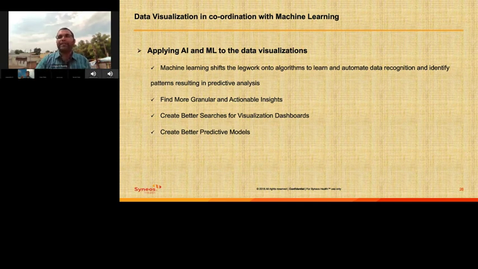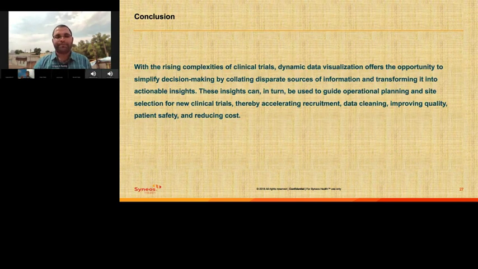Right now, a majority of the big pharma companies are already using visual dashboards, but the next phase is to integrate this with AI and ML to get even better results out of it.